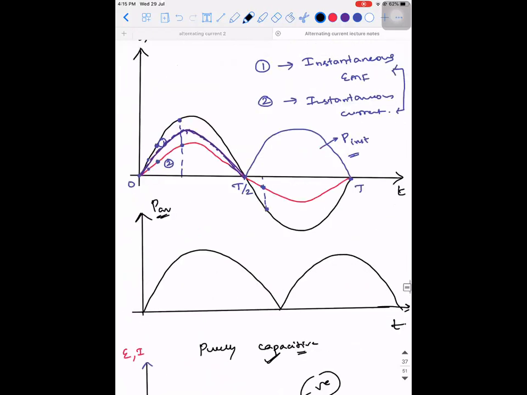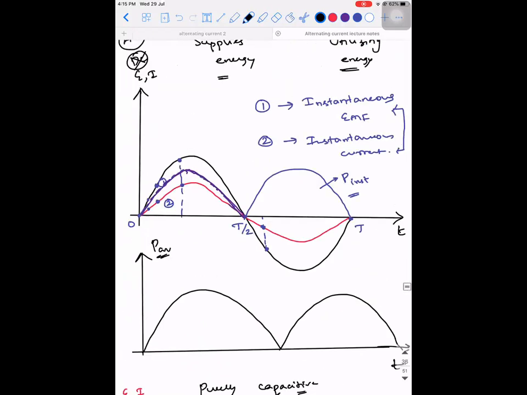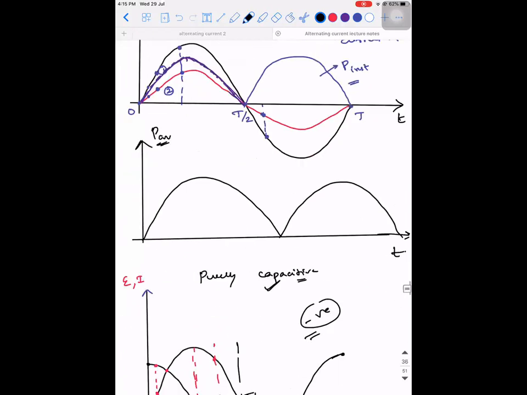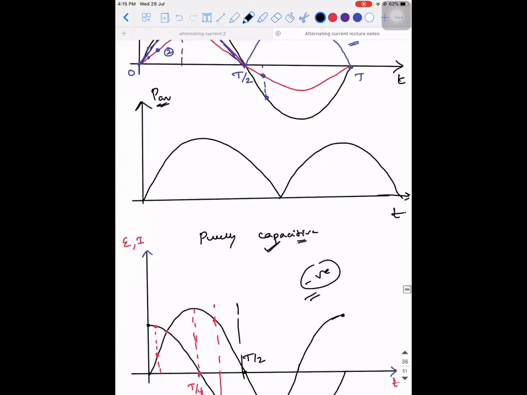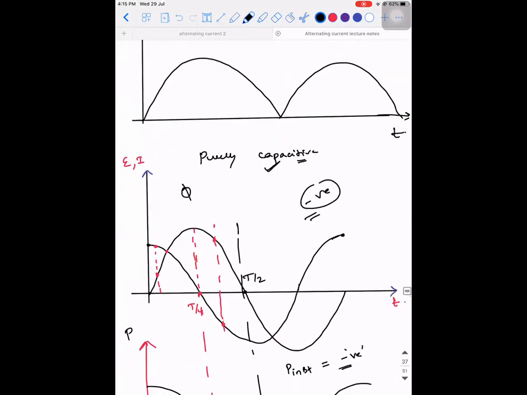The phase change? That has nothing to do with the phase change, because you're saying that for a purely capacitive circuit, the phase difference is pi by 2. Phase is not a function of time. Had it been pi by 2 times t, what you're changing is the phase shift. That can happen.